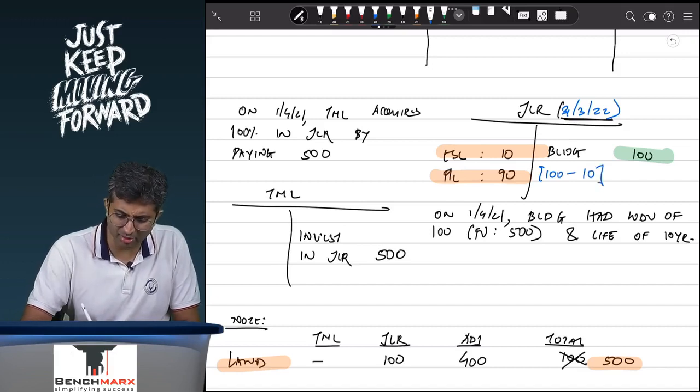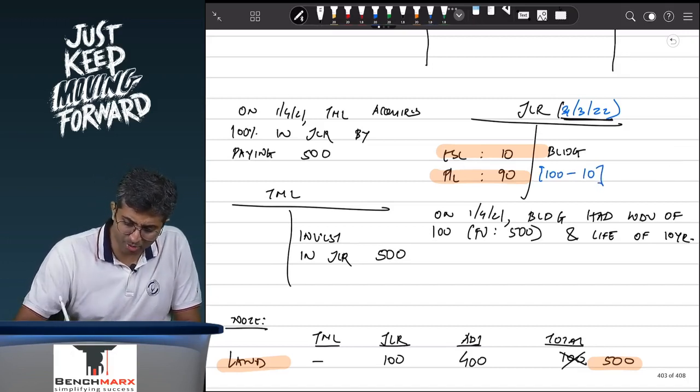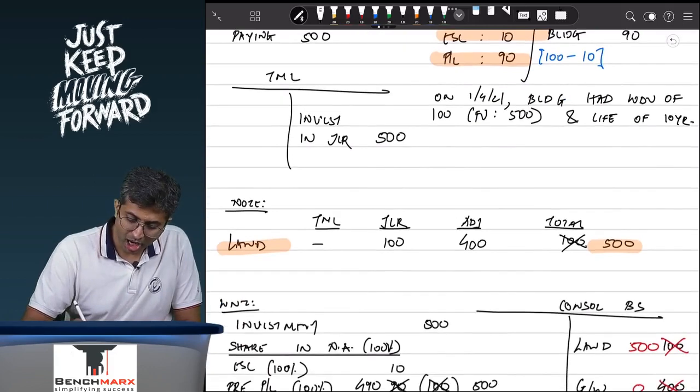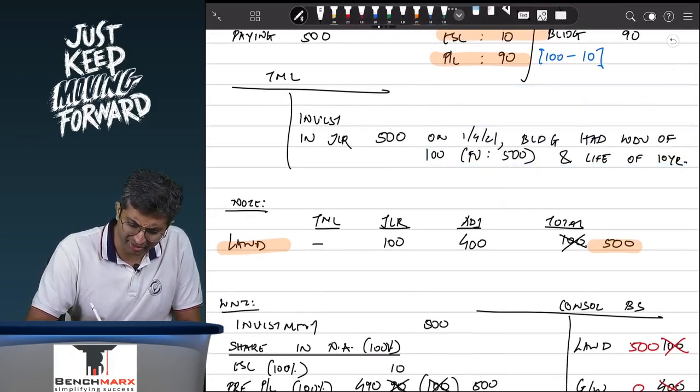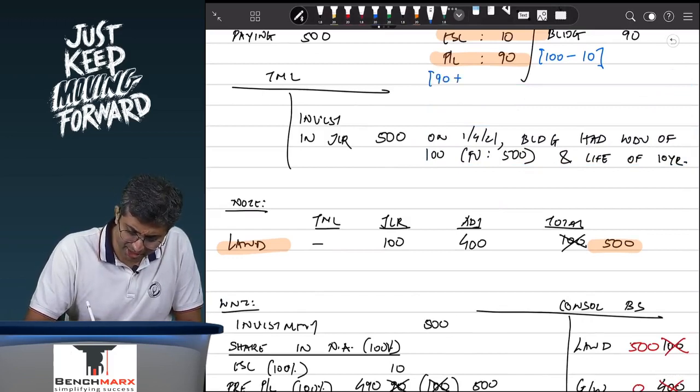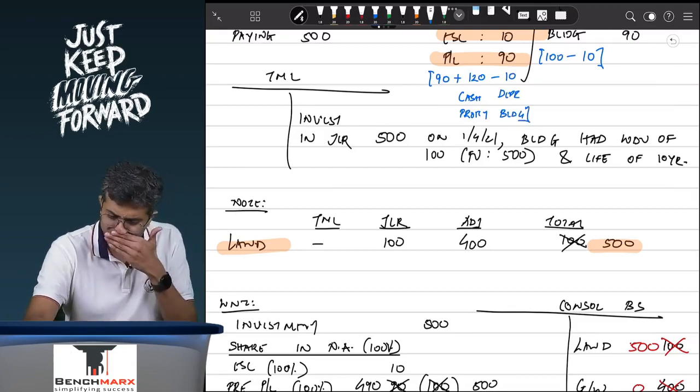It would have said 100 minus 10, and hence the building would be appearing at 90 rupees. Acha, in the profit and loss, 1 year has passed by, and as a result, some profits might have been earned. So this is 90 plus, let us say, cash profits that you might have earned of, let us say 120 rupees minus 10 rupees, let us say is the depreciation on the building during the period, and hence this is what,